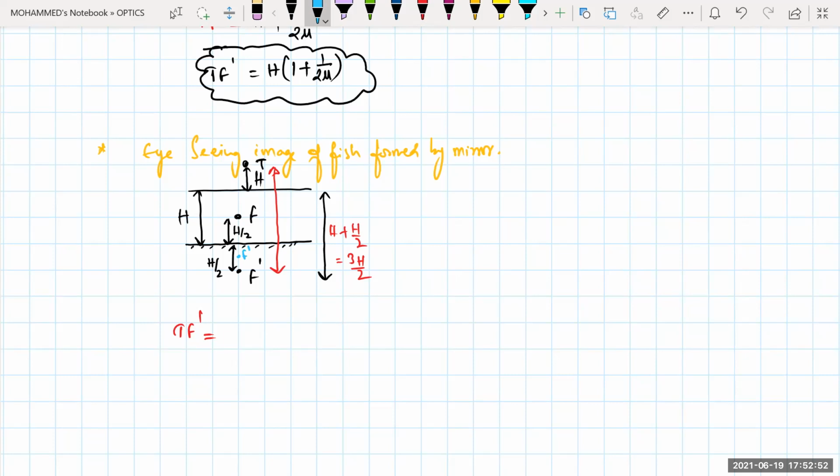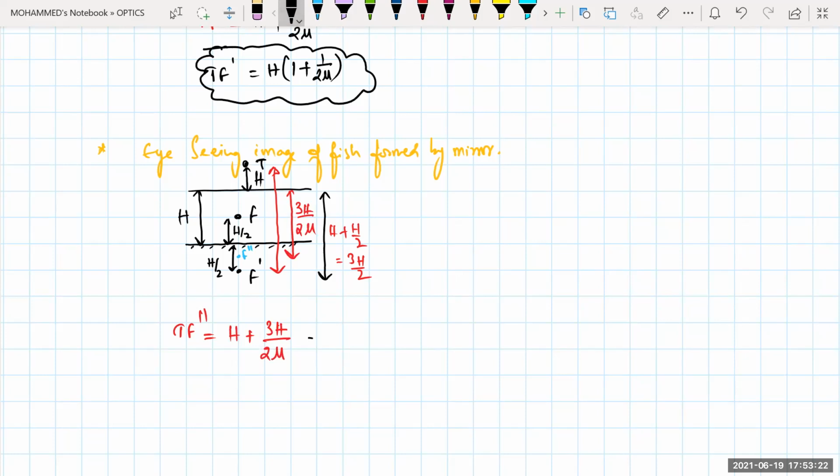Okay. So now T to F double dash is called, this one is T F double dash. So that will be equal to how much? Can you tell me this distance from here to here, this apparent depth, will be equal to how much? This will become 3h by 2 times of your mu. So this will become h plus 3h divided by 2 times mu.